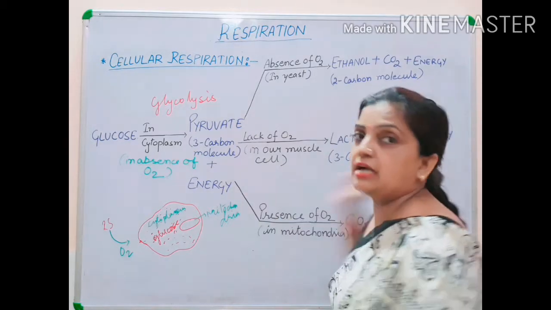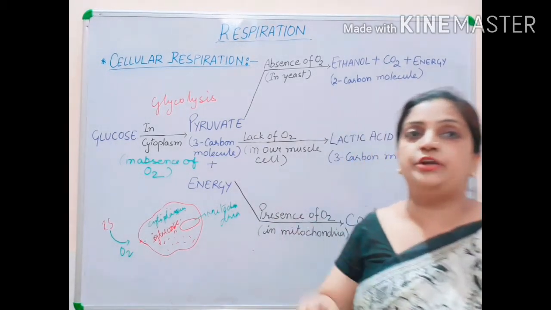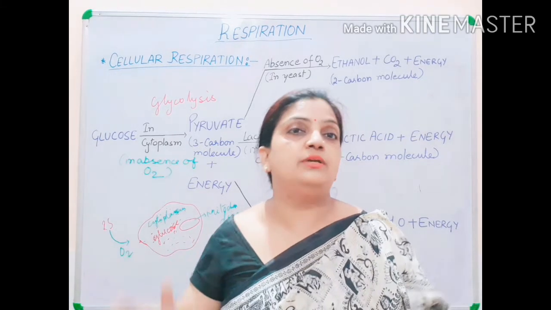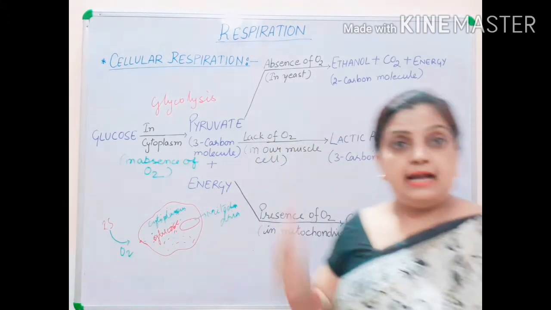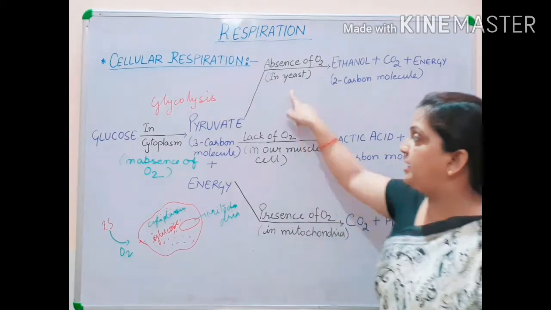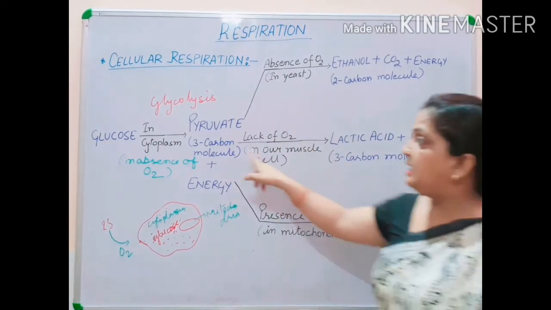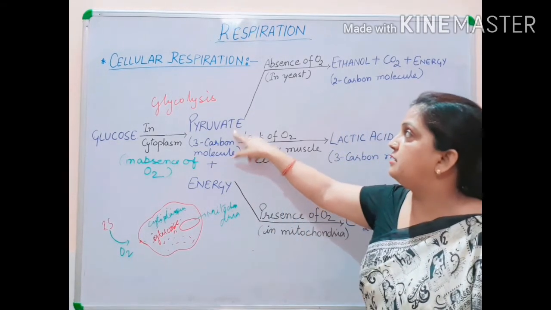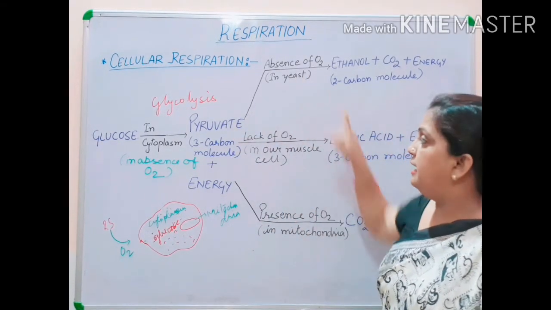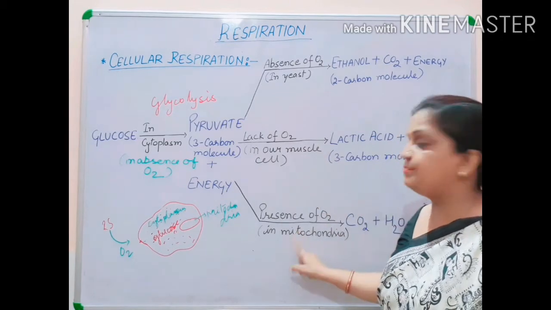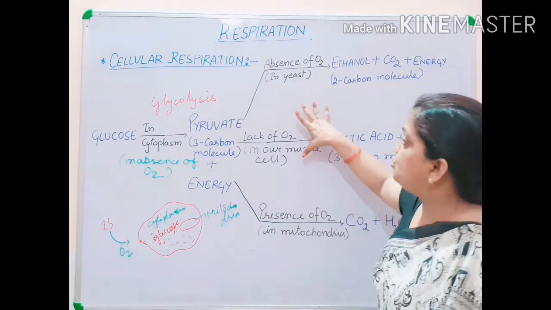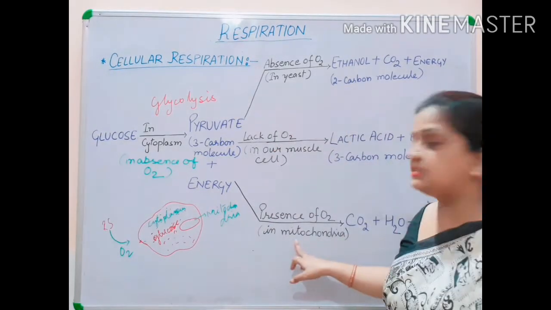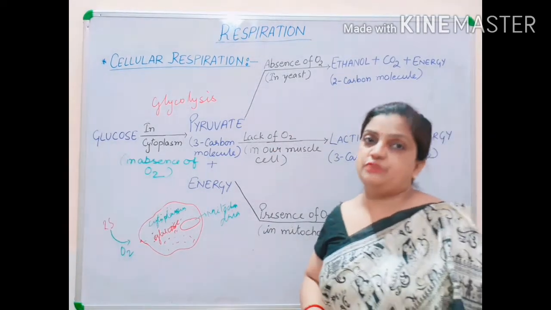This whole chart is very important from the board point of view, and for you also to understand what cellular respiration is. Again I am telling you, you can see on the board there are 3 divisions. Till pyruvate there is a single step process. After that, pyruvate in the absence of oxygen and in the presence of oxygen. 2 examples are there for the absence of oxygen and 1 example for the presence of oxygen.